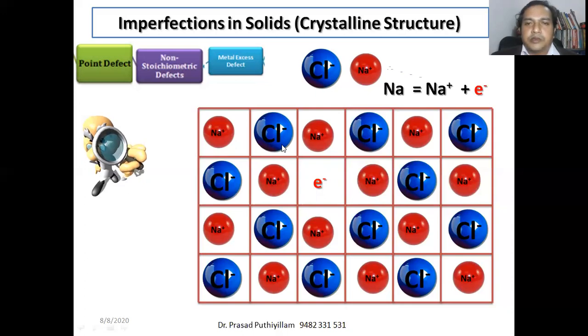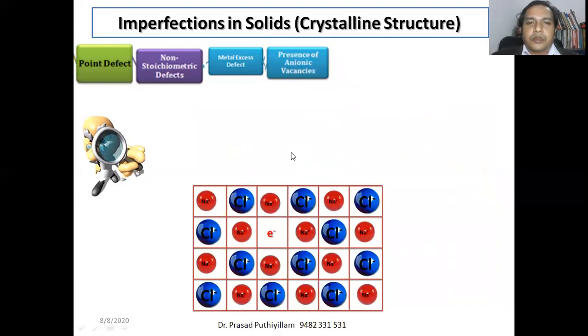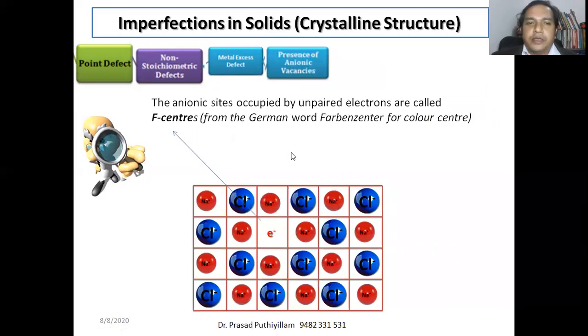Na+ diffuses with the chlorine and comes out of the crystalline lattice, and the electron remains in the crystal lattice. So it creates anionic sites. That is actually an unpaired electron. That electron is not paired; it is free-radical like, we can say. So we can simply say that it is an unpaired electron creating an anionic site.